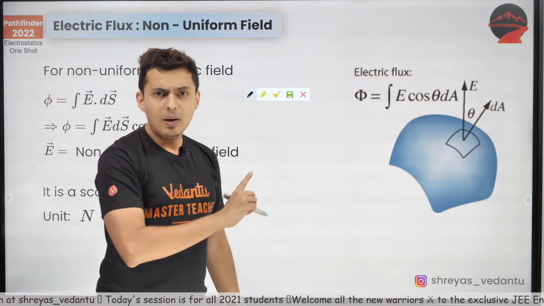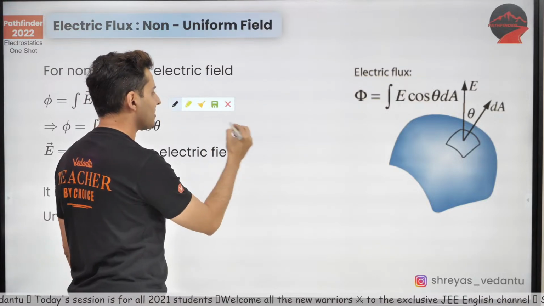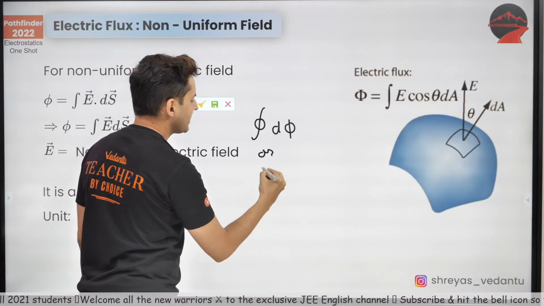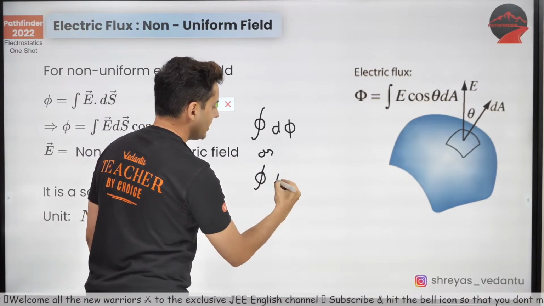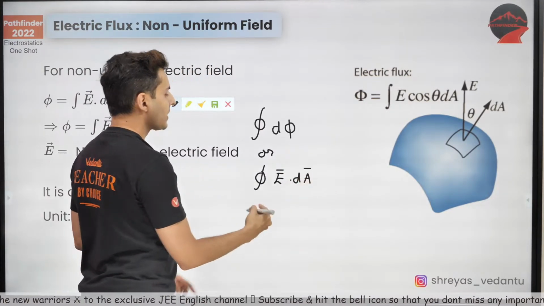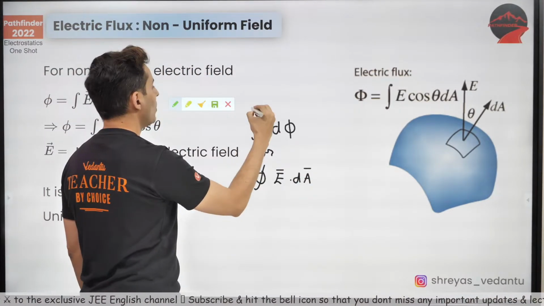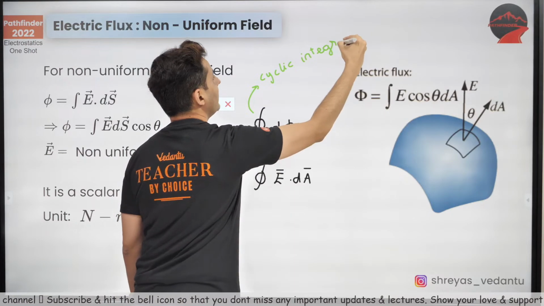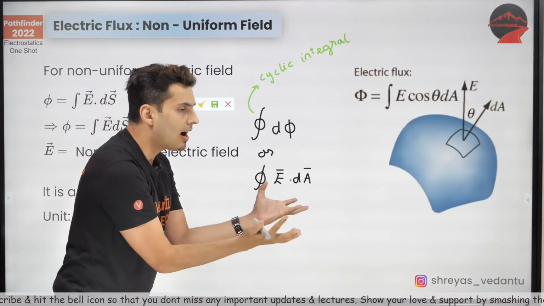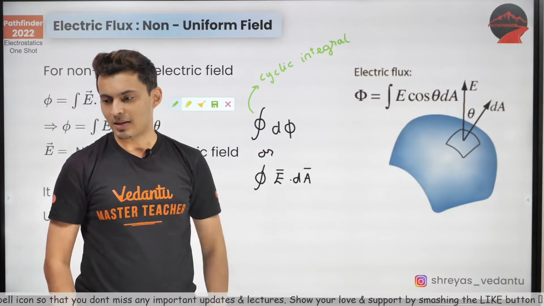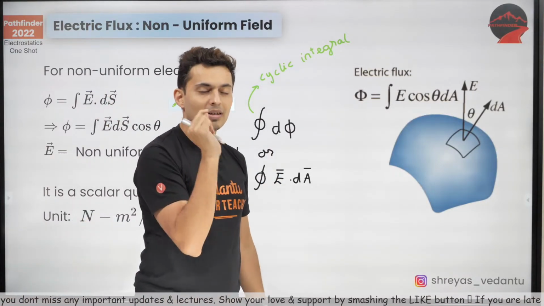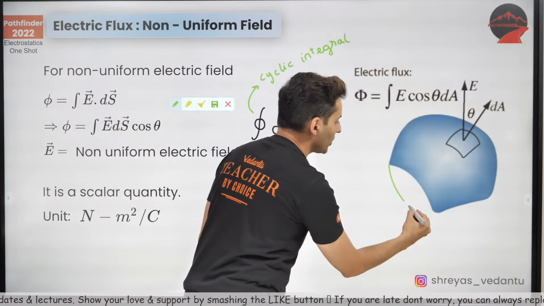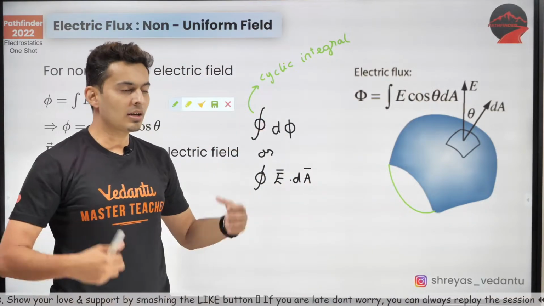Now, sometimes you might see this symbol as well. Cyclic integral d phi, or maybe cyclic integral E dot dA. The moment you see this symbol, called the cyclic integral, it means this area is not open, it is a closed surface. It is also called a closed surface integral. So that means it's not an open shape, it's a closed shape. There are no openings in it.